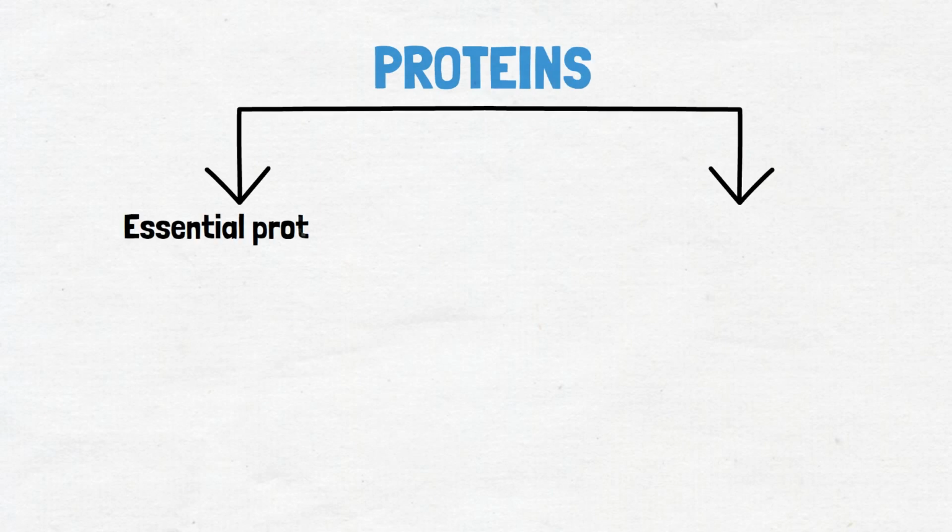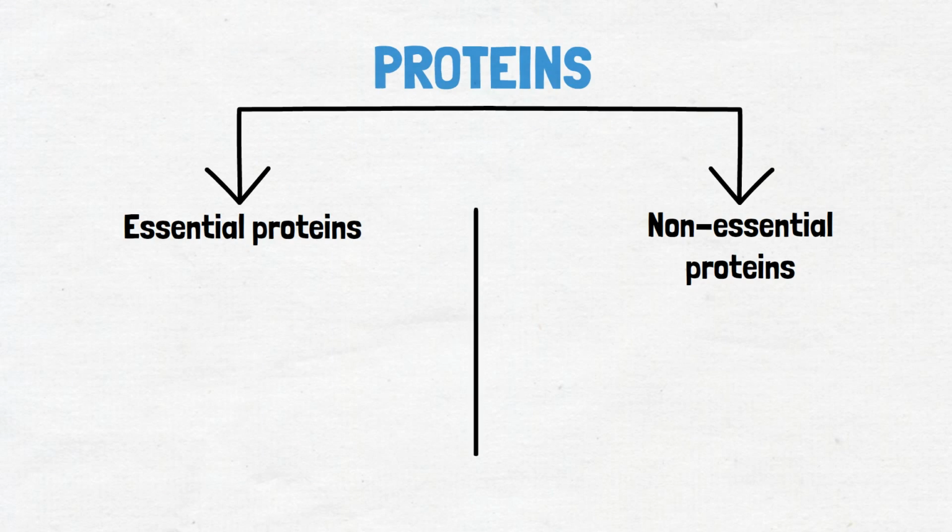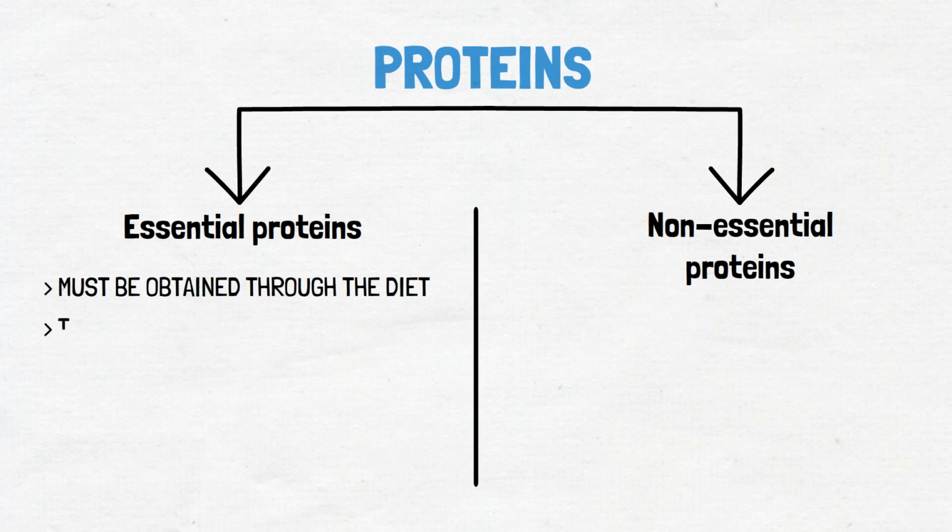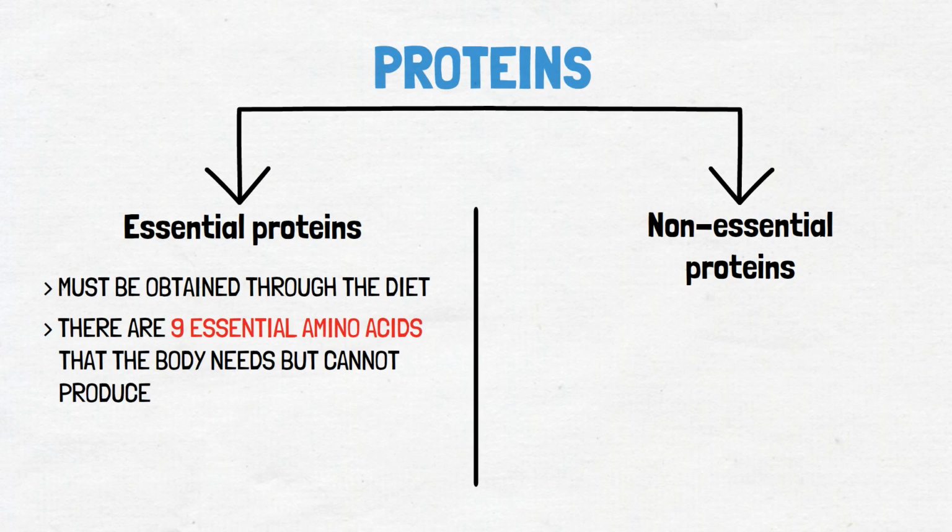Proteins can be classified into two main categories based on their importance to the human body: essential and non-essential proteins. Essential proteins are those that cannot be synthesized by the body and must be obtained through the diet. There are 9 essential amino acids that the body needs but cannot produce. These amino acids are required for the synthesis of many proteins in the body, and a deficiency in any of them can lead to a variety of health problems.